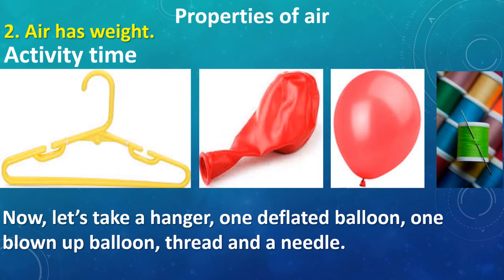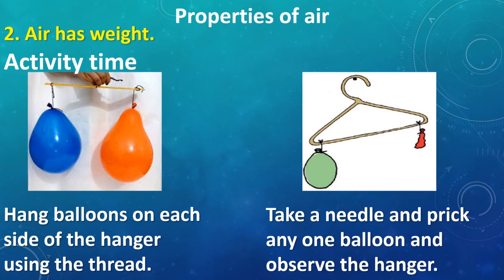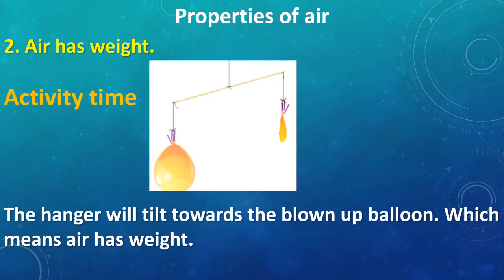Take a hanger and take 2 balloons. Along with that, take a thread and a needle. Now, we have to blow the balloons. Blow both of them. After blowing, you tie both the balloons with the help of the thread on the hanger. Take a needle and prick any one balloon. When you prick the balloon, what will happen? The hanger will tilt towards the balloon that is not pricked, the blown up balloon.